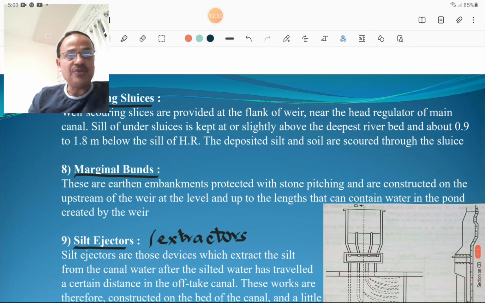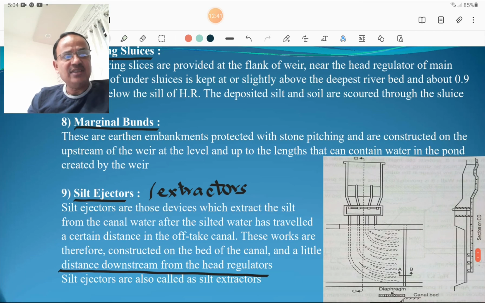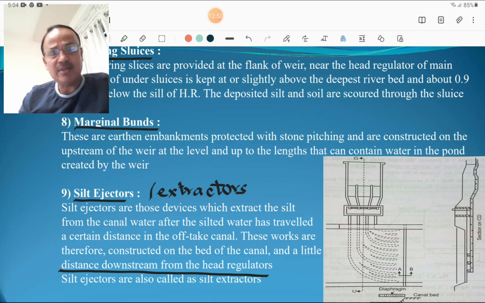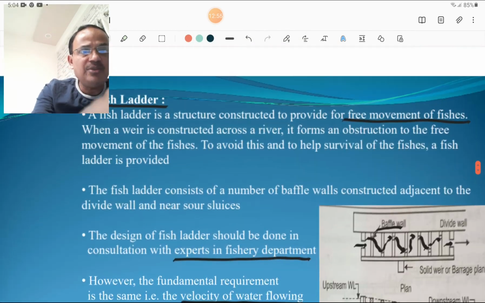Then marginal bunds. These are earthen embankments provided with stone pitching and are connected on the upstream side of the weir at the level and up to the length that can contain the water in the pond created by the weir. So they are used for ponding of the water in the weir, and they are nothing but earthen embankments, termed marginal bunds. Marginal bunds are shown in this figure also.